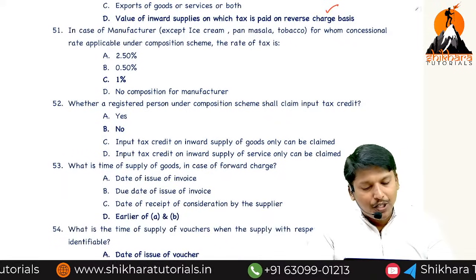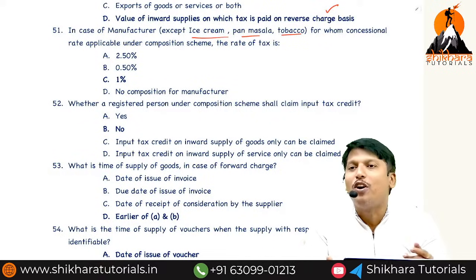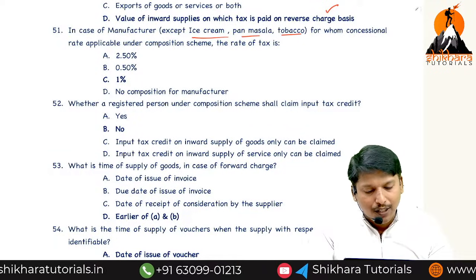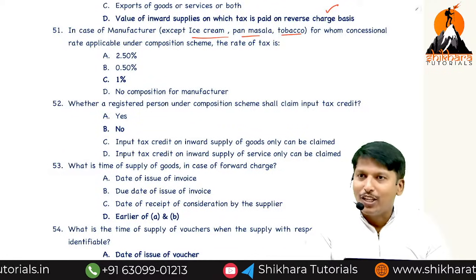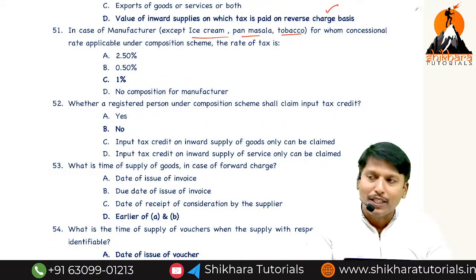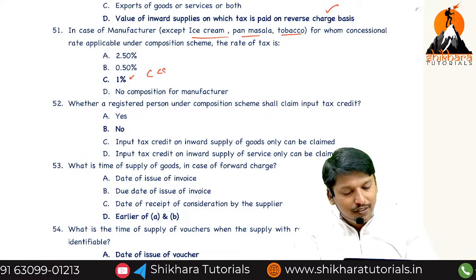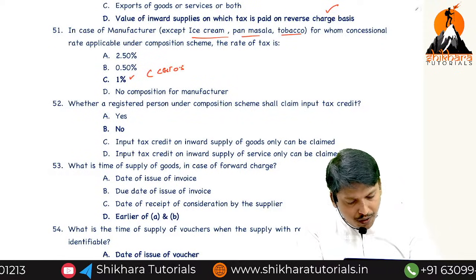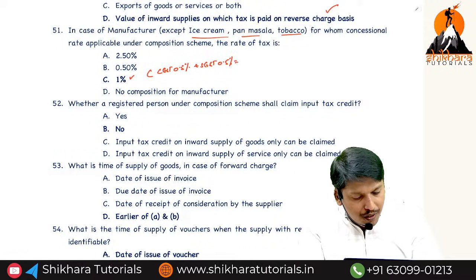In case of a manufacturer, other than ice cream, pan masala, tobacco, meaning he is not a notified goods manufacturer, the tax rate is 0.5% CGST plus 0.5% SGST, total 1%, no IGST. A composition scheme person is not allowed to make any interstate supply. This is 1%. How is it? CGST 0.5% plus SGST 0.5%, total 1%.